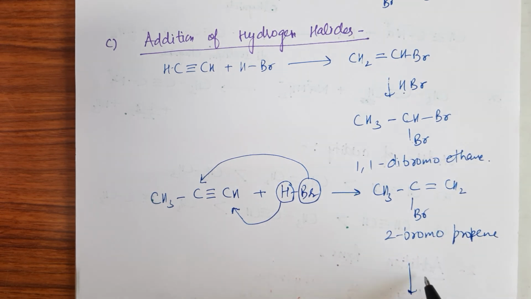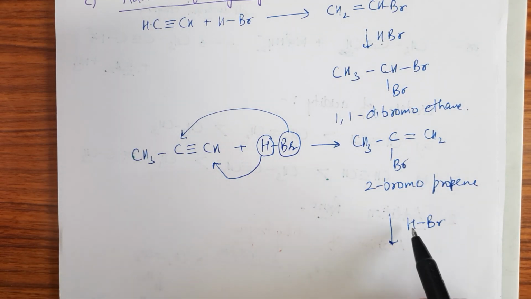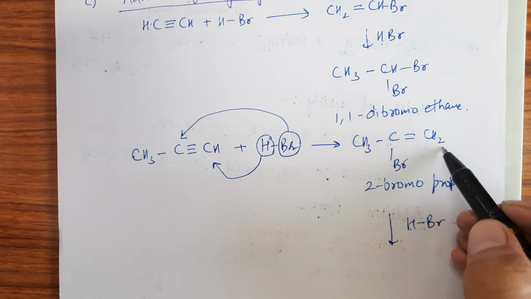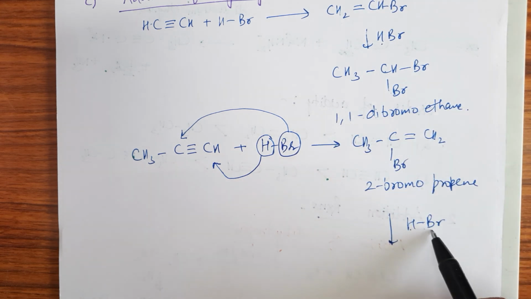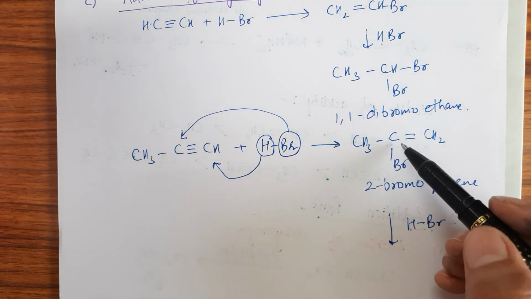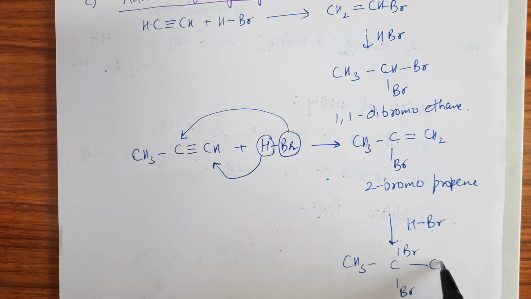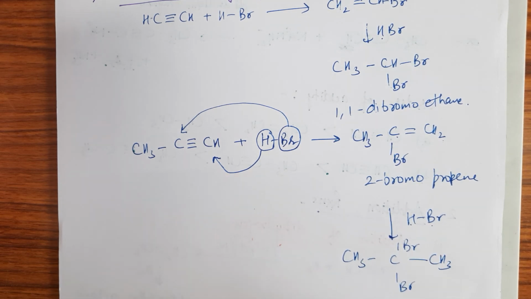If we want to do the reaction again, then the same thing: hydrogen will add to the carbon having more number of hydrogen atoms, whereas bromine goes to the carbon having less number of hydrogen atoms. So in this way the final product is formed, which is 2,2-dibromo... right? This is 1 carbon, 2 carbon, 3 carbon, 2,2-dibromopropane.